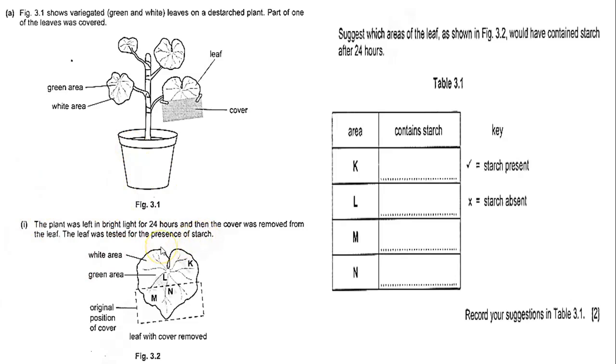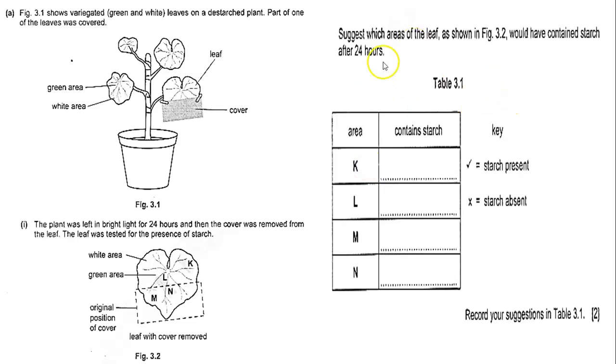So now I have a variegated plant and a part of the leaf that was covered for 24 hours after the plant was de-starched. Okay, suggest which areas of the leaf as shown in figure 3.2, so now I will look at 3.2, would have contained starch after the 24 hours.